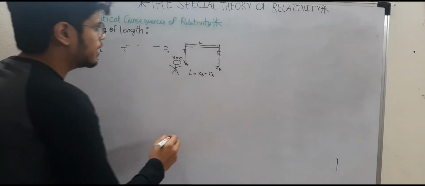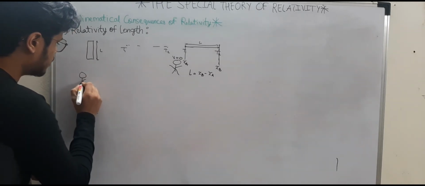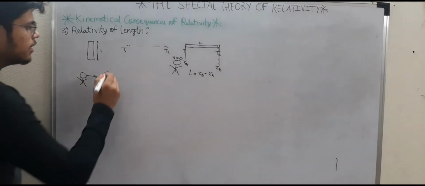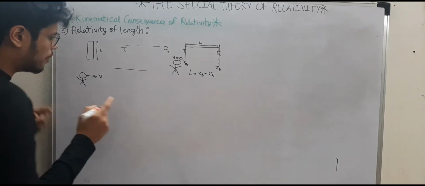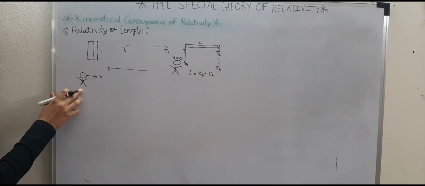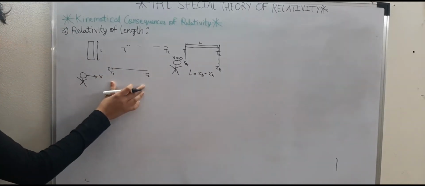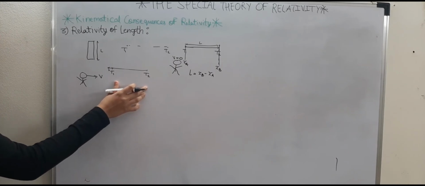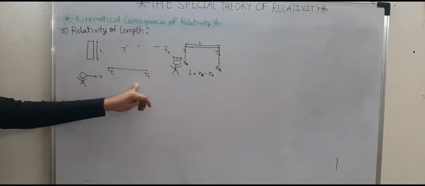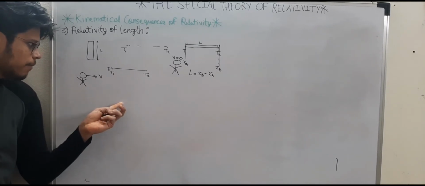Now what happens is that as I move in a reference frame which is moving with some speed v, the train station which is at rest appears to me to be moving at a speed v with respect to me, right? If I observe the distance between the train stations T1, T2 at rest, and I am myself moving with a speed v, that means I will observe the train station to be moving with speed v towards me, right? This is with respect to my frame which is moving at speed v.